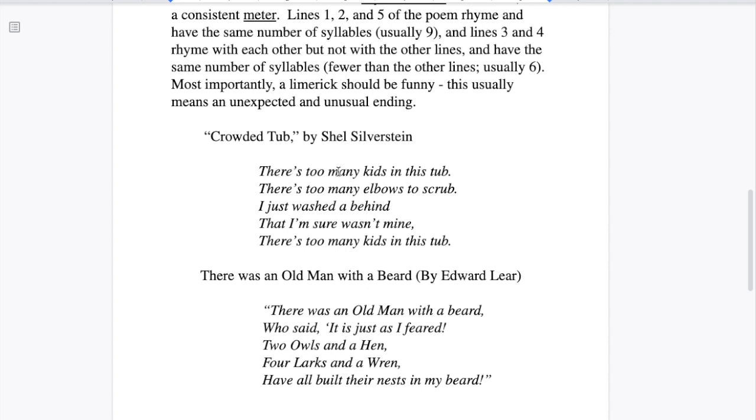There's too many kids in this tub. That's 8. So I've got 8, 8, and then 8 at the end. For our middle lines, I just washed a behind. So I've got 6 here and 6 here. That is the structure of a limerick. There is some rhyming. It should be funny. That's objectively a funny poem.